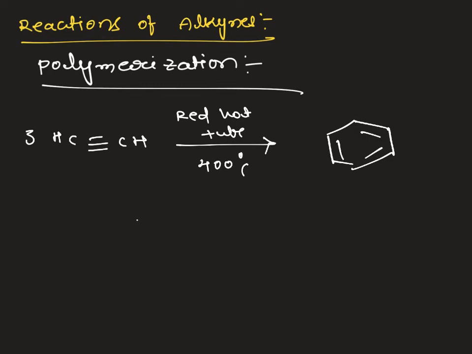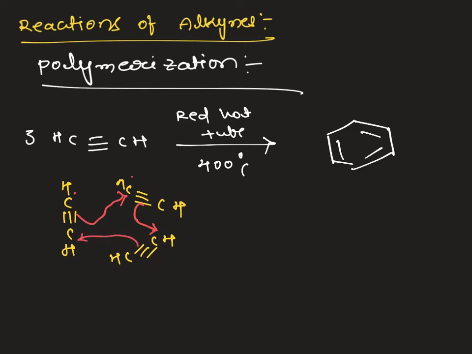So here we are using 3 moles of starting material. How the cyclization takes place: I am taking 1 mole here, another mole, and another mole. This pi bond is migrated here, such that this carbon and this carbon form a single bond. This pi bond is migrated here, such that alternating single and double bonds form, which gives benzene.